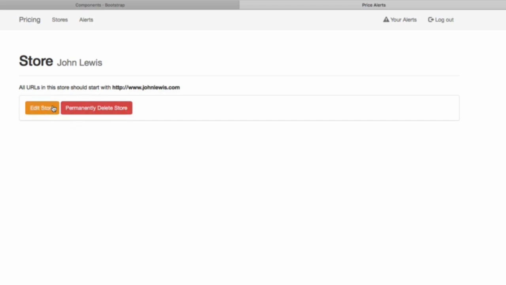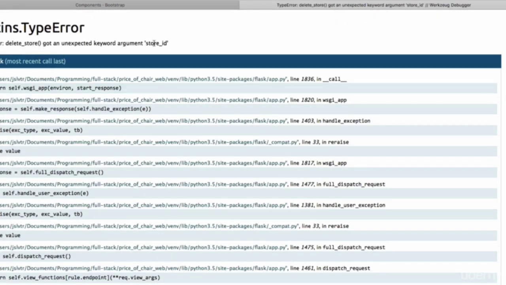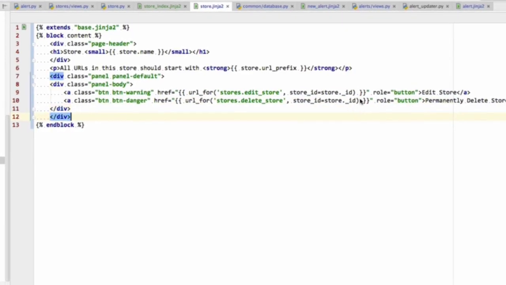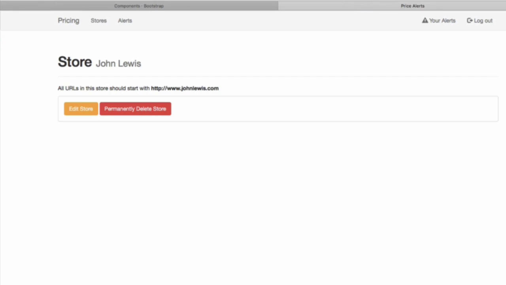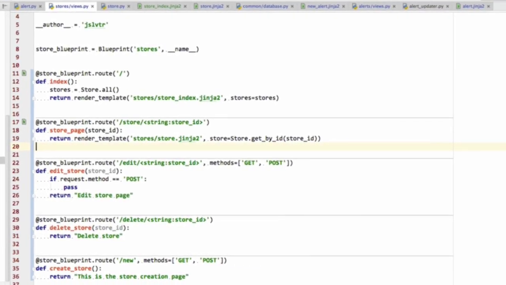So when we press these, we're just going to get edit store page or store ID. Sorry, well, let's go back to the store views, and delete store. Forgot to add the store ID there. Okay, and that's delete store page. So there we go. And now we can continue in the next video and actually make sure that we can edit and delete these stores. So I'll see you there.